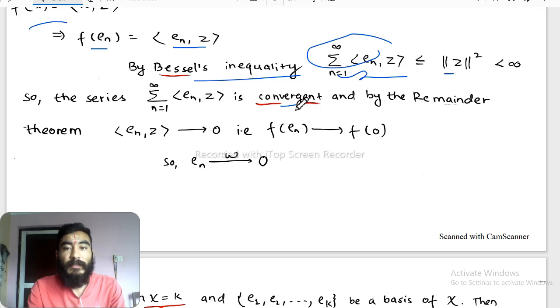So by the remainder theorem, this sequence en, z must converge to 0. That means f of en must converge to f of 0, and this shows en converges weakly to 0. So in this Hilbert space S, this sequence en converges weakly to 0 but does not converge strongly to any element.